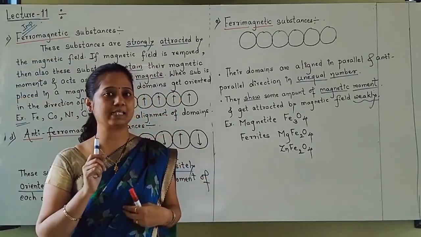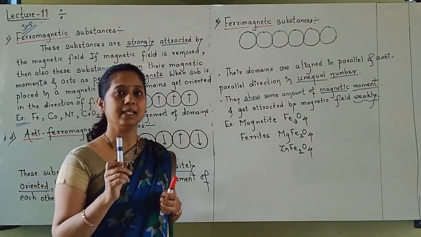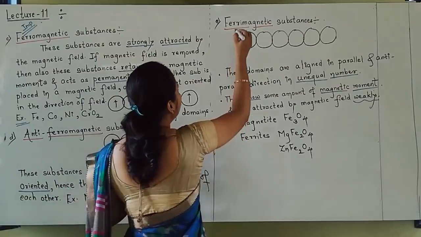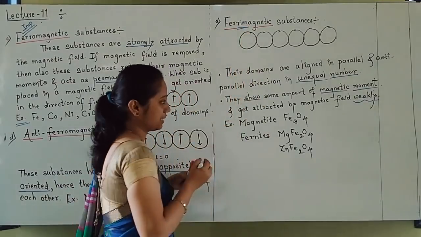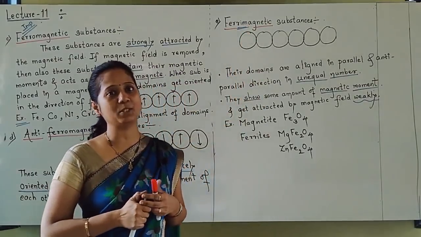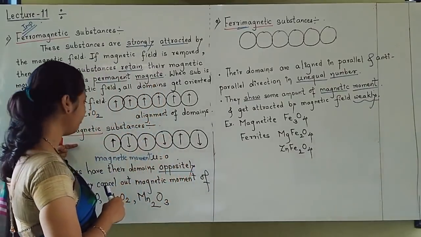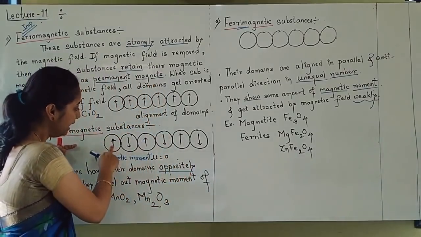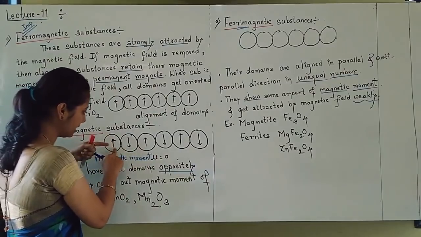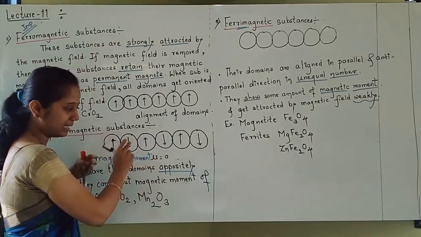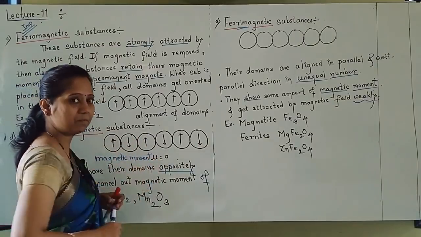Let us move towards the last type of magnetic substances, ferrimagnetic type of substances. Students, ferrimagnetic means what? Now here it is a little different from antiferromagnetic substances. There, equal numbers were up and down. Here you can see that 3 are up, then 3 are down, so they cancel and the magnetic moment becomes 0.